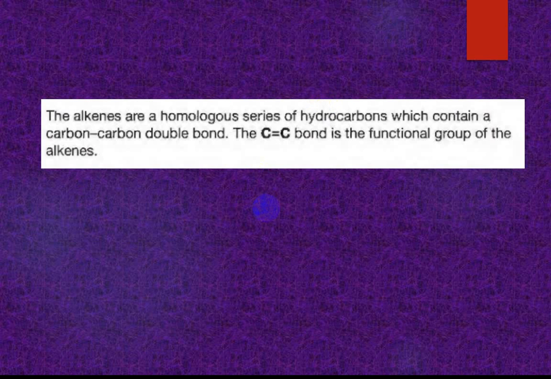The alkenes are a homologous series of hydrocarbons which contain a carbon-carbon double bond. It is a homologous series of hydrocarbons which contain a carbon-carbon double bond. The carbon-carbon double bond is the functional group of the alkene.